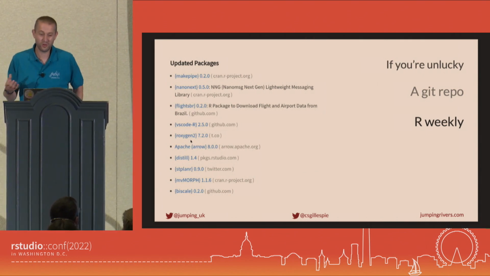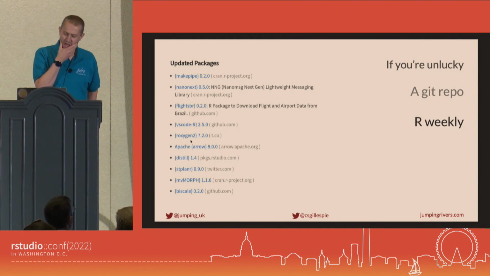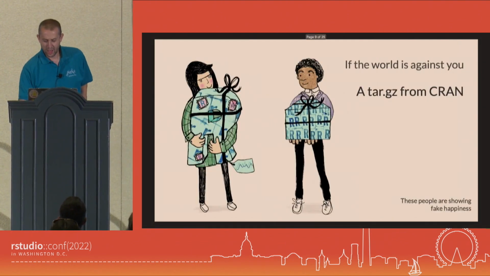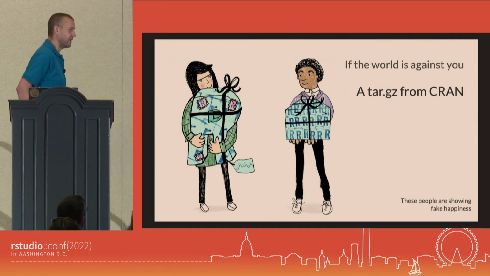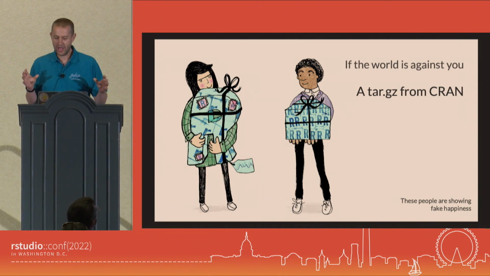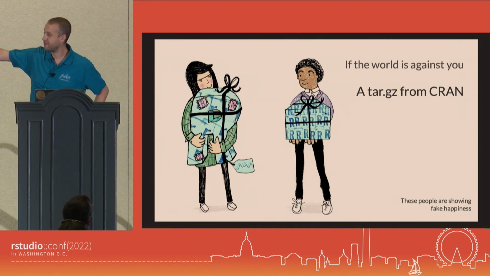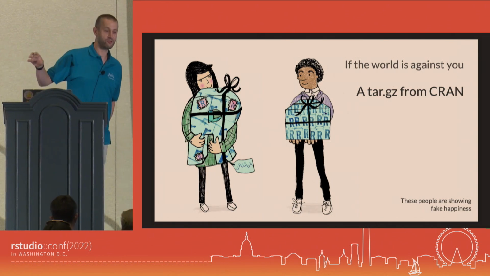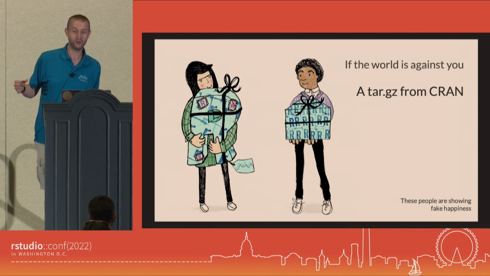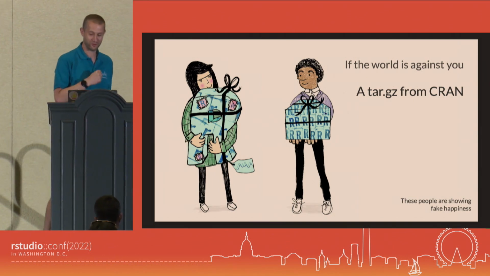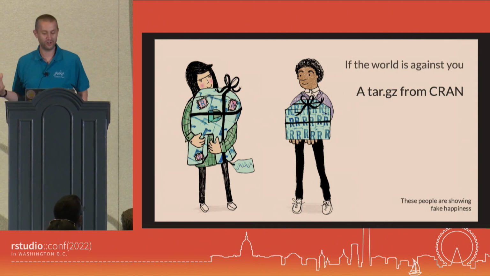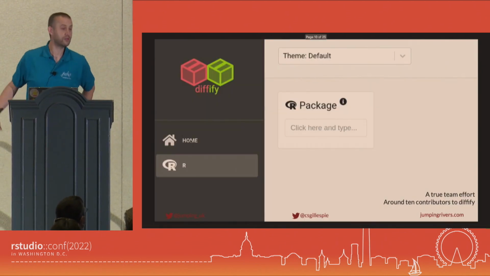And if you've done something to upset essentially everyone, then you download a tar.gz file from CRAN, and you try and unzip that and work your way through. These people here are showing fake consultant happiness. Fake consultant happiness, in my mind, is when your client asks you to do something you really don't want to, and you just go, yes, that's fine, of course I'll do that. If you've ever gone through the source code, it's not a fun process because you're trying to figure it out. And this is where Diffify came in.